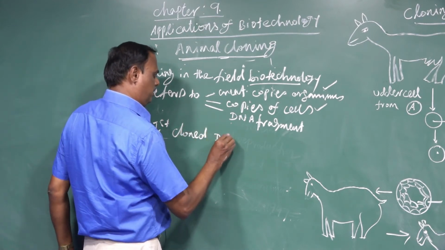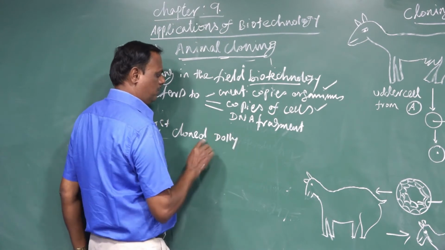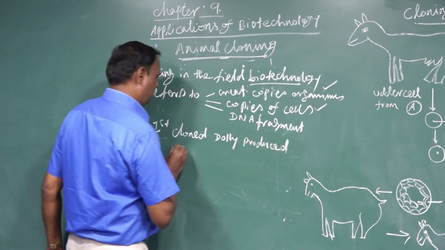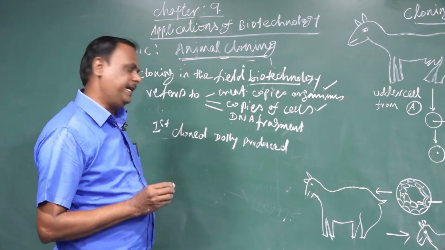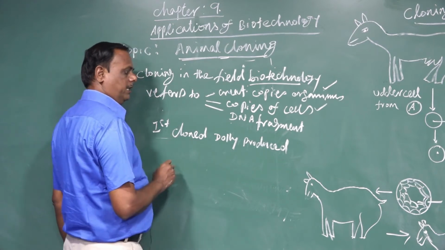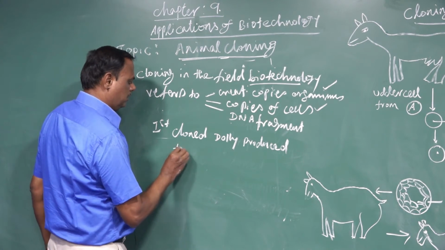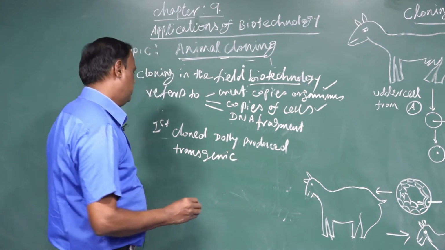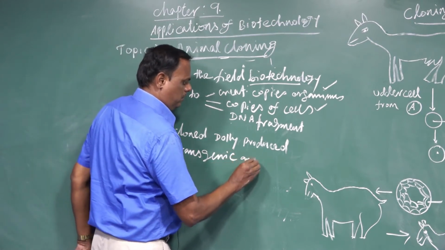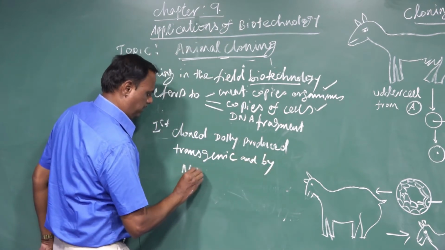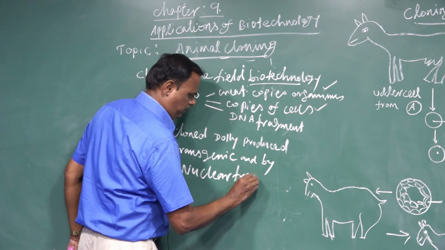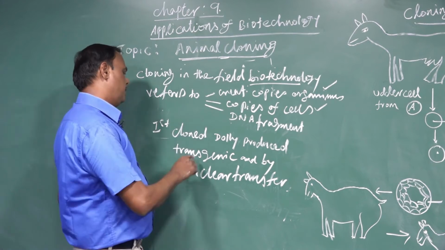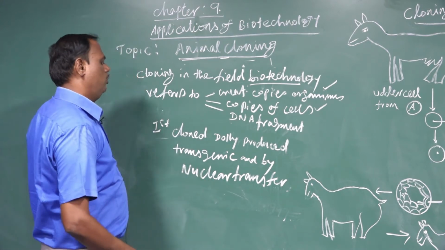The first cloned animal is called Dolly. Dolly was the first cloned animal, produced by Dr. Ian Wilmut and also Campbell in 1997. The first cloned sheep, Dolly, was produced by the transgenic process and by the nuclear transfer method.